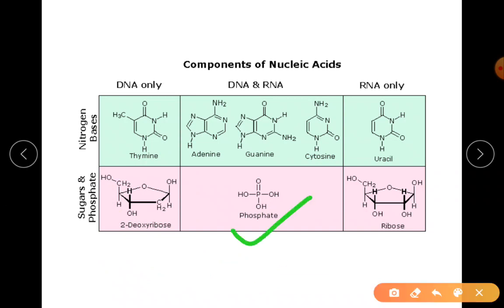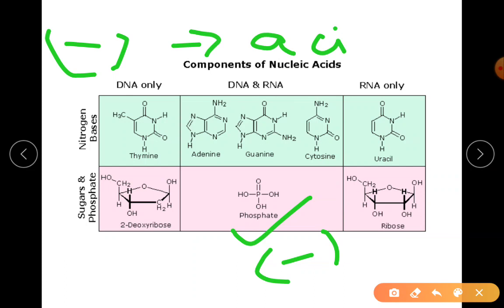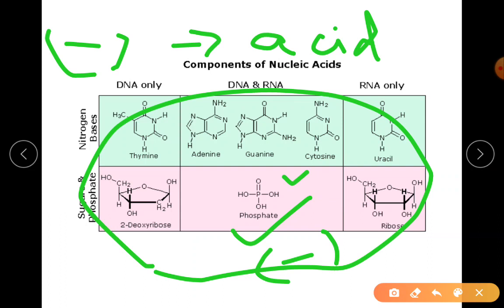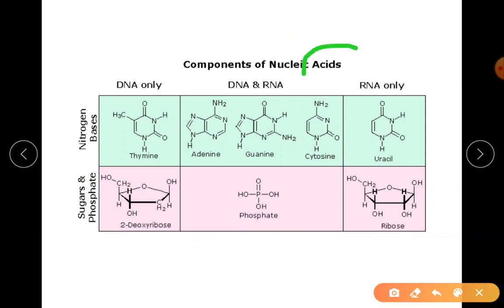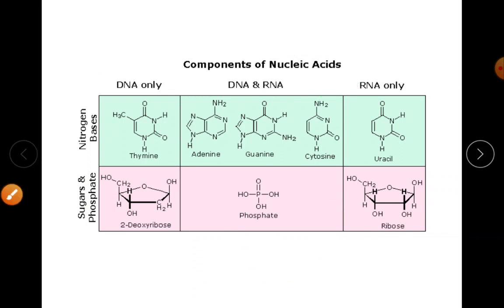Since the phosphate has negative charge, and you know negative means acid, we say when the DNA is completely made up, with the phosphate group, DNA is said to be acidic in nature. So phosphate in the ionic form forms negative charge, and that negative charge makes the DNA acid. Hence the name nucleic acid.